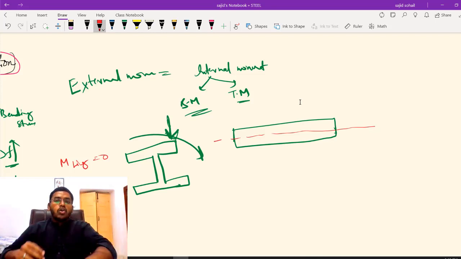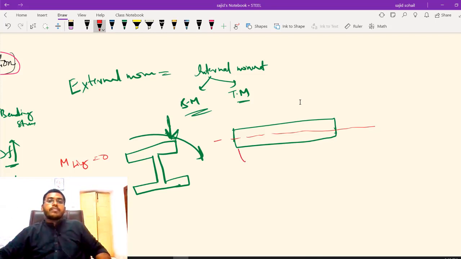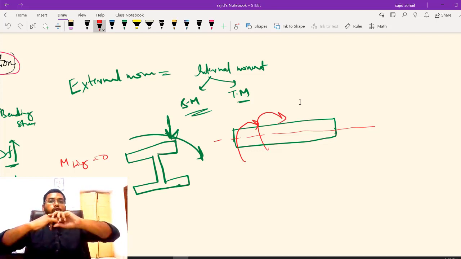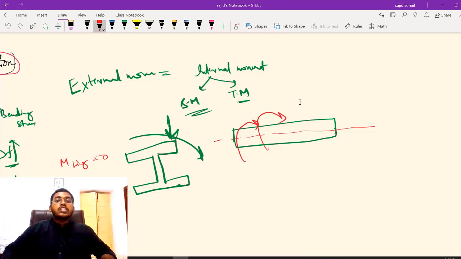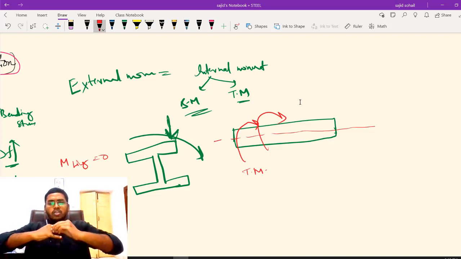Agreed or not? So on this, if there is something acting like this, if something is trying to rotate it along the longitudinal axis, if the moment is acting, then I will be calling it as twisting moment. Twisting moment. Just try on your finger, not with ring.